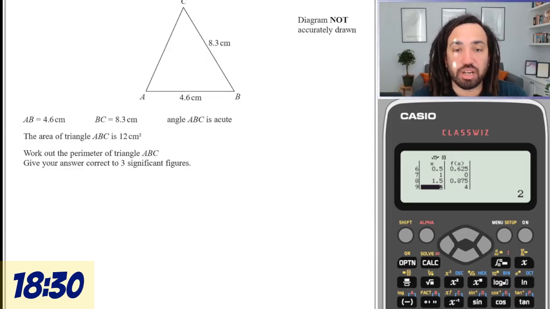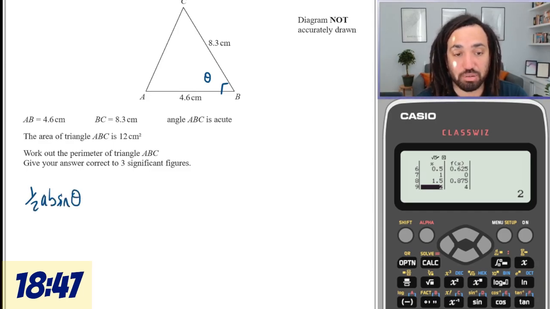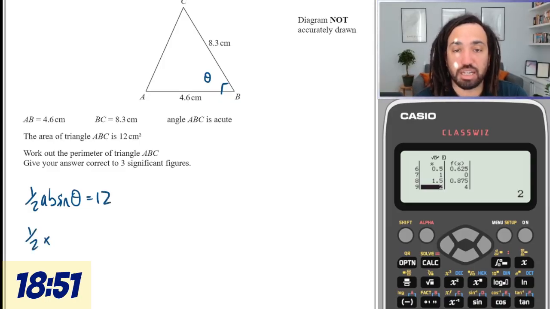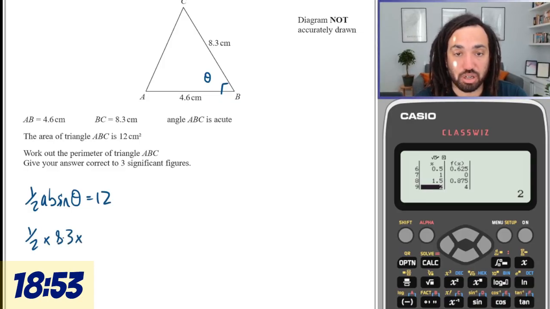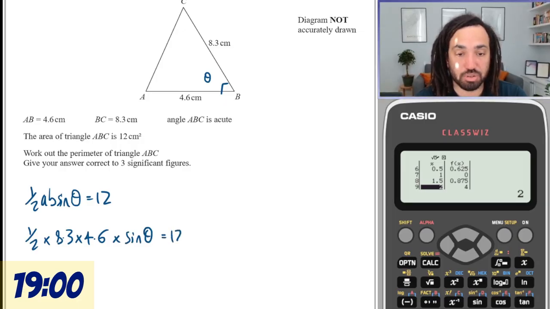Okay, we've got area of a triangle again. This time it's 12. Work out the perimeter of the triangle. Right. This angle here is acute. Okay, perfect. So we can find that angle because we know a half AB sine of the angle is equal to 12. So it's a half, and AB have to be the two sides which are adjacent or next to the angle. So it's this, and we know that's equal to 12.